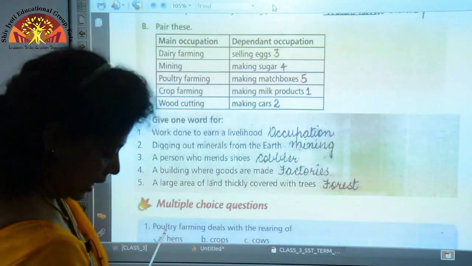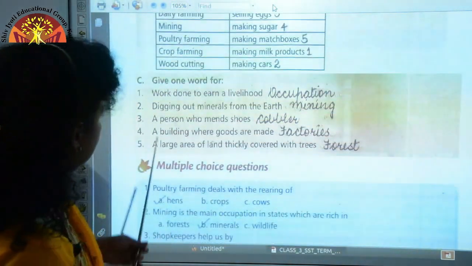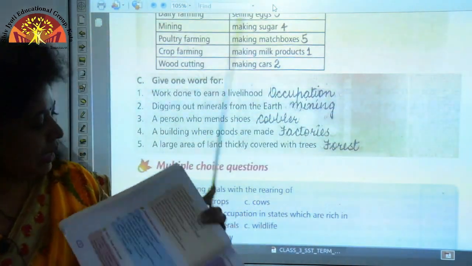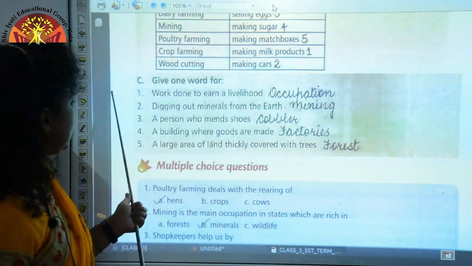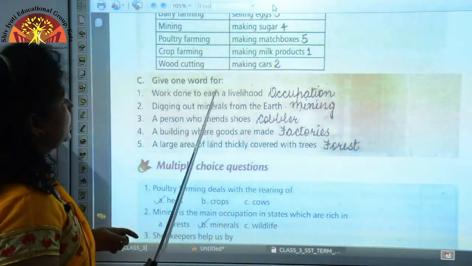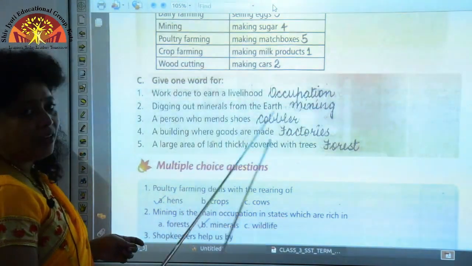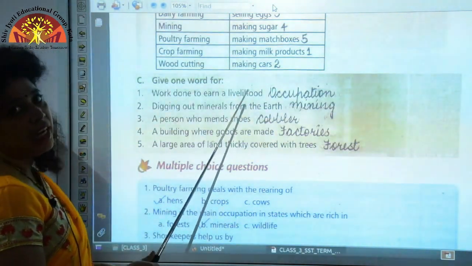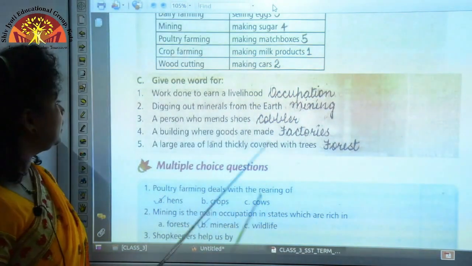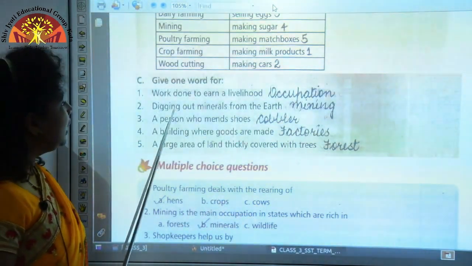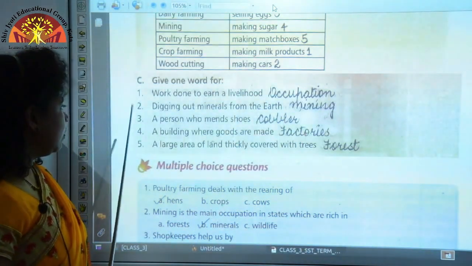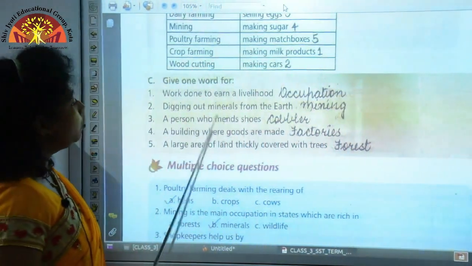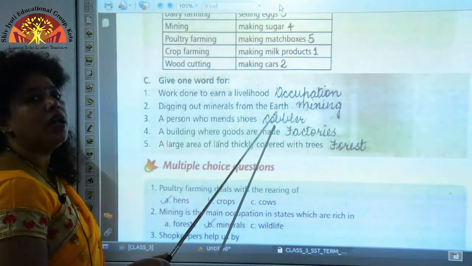Now come to page 58, okay. It is C, give one word for. Question 1, work done to earn a livelihood. Okay? Work done to earn a livelihood is called occupation. Question 2, digging out minerals from the earth is called mining. And question 3, a person who mends shoes is called a cobbler.